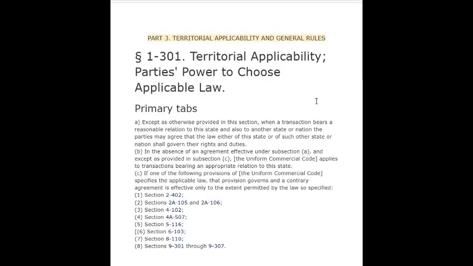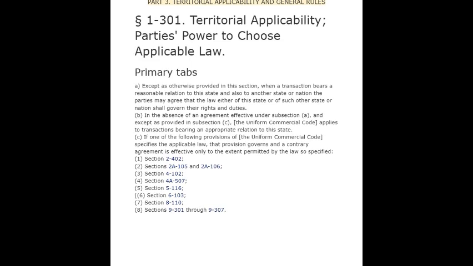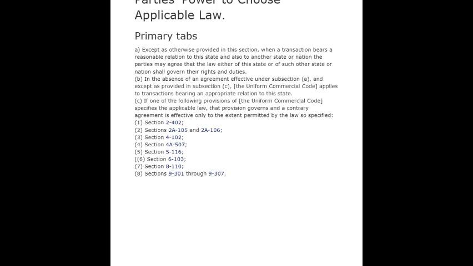Part 3. Territorial Applicability and General Rules. Section 1-301. Territorial Applicability. Parties' power to choose applicable law. A. Except as otherwise provided in this section, when a transaction bears a reasonable relation to the state and also to another state or nation, the parties may agree that the law either of the state or of such other state or nation shall govern their rights and duties.